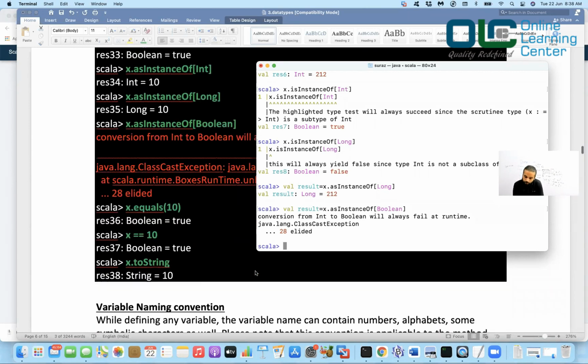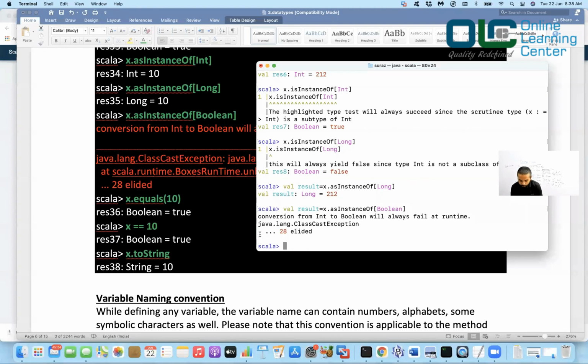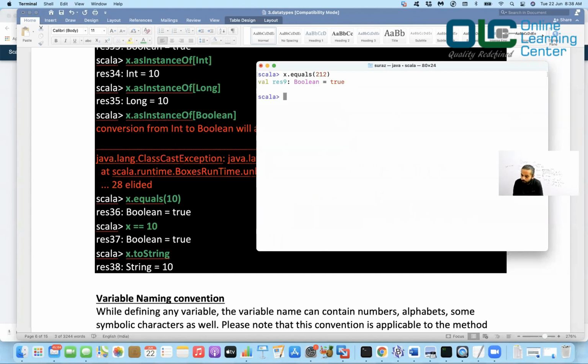Okay, now next, x.equals 10. So x.equals, I have to say 212 now, because I have changed the value of x to 212, right? So I'll say x.equals 212. It says yes, they are equal. Again let me say x is equal to 212. It says yes, they are equal. So for integer, your equals and double equals both work similarly, and both of them return true. We'll talk about this again when we revisit our String class.